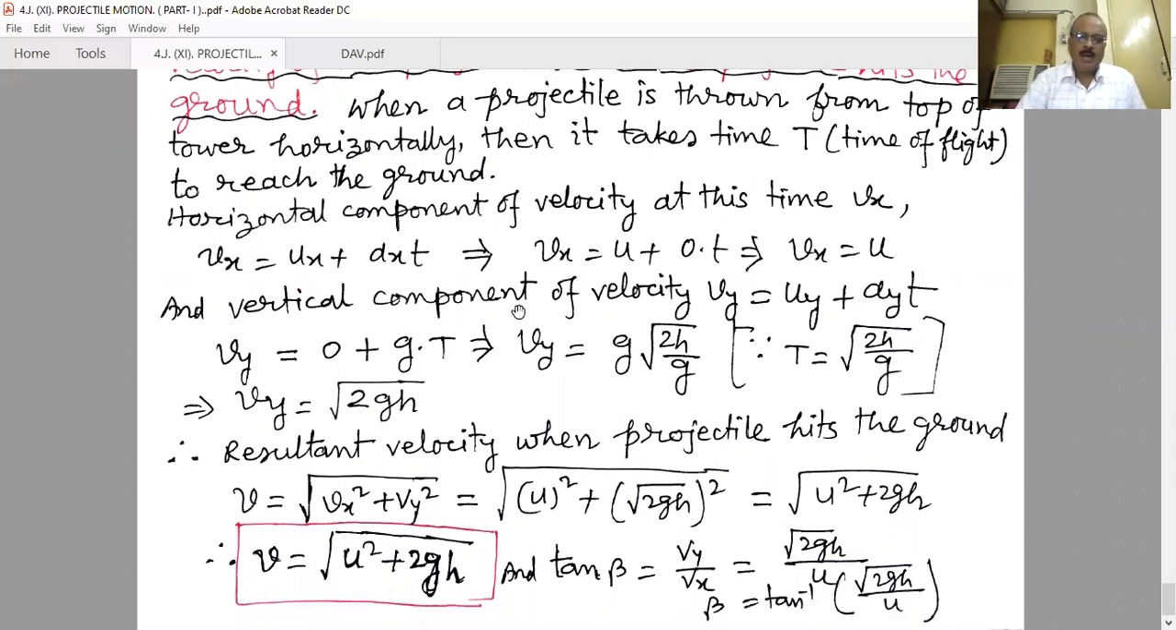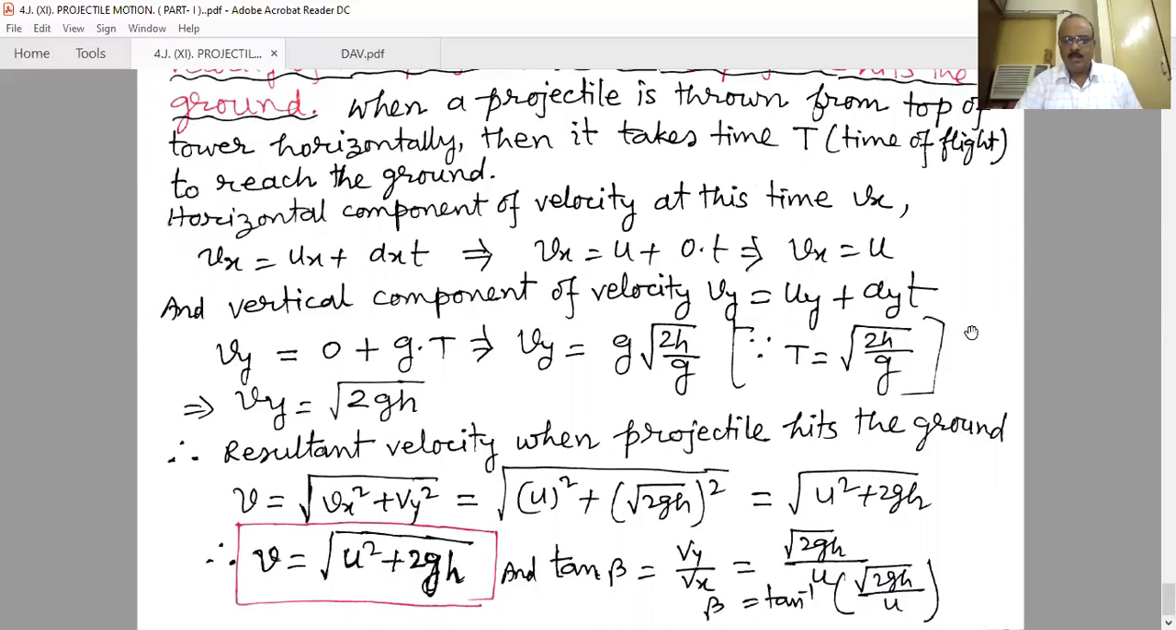The vertical component of velocity will be maximum when it reaches the ground, and that Vy is uy plus ay into t, where t is the time of flight, the total time taken to reach the ground. Therefore Vy is g into capital T, and we already found that capital T is root over 2h by g. Now, when it hits the ground, if we take g within the bracket, then g square into 2h by g is 2gh. H is the height of the tower.